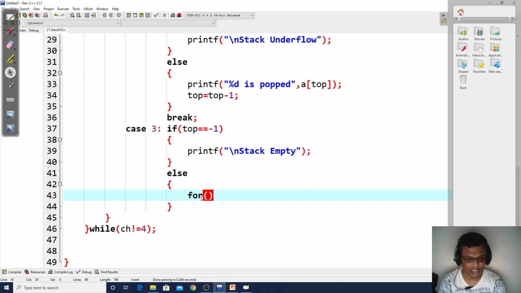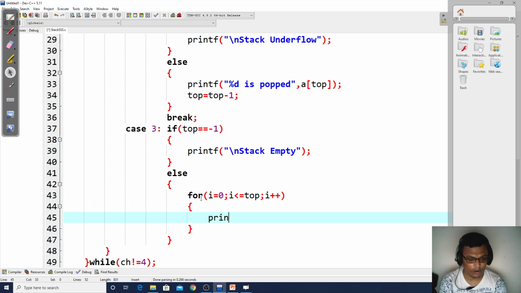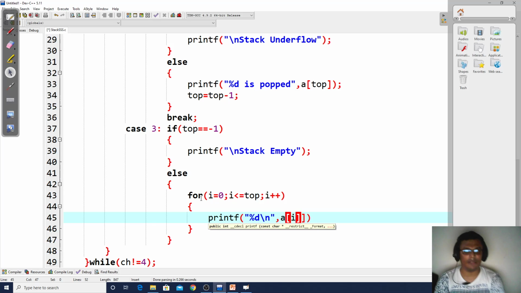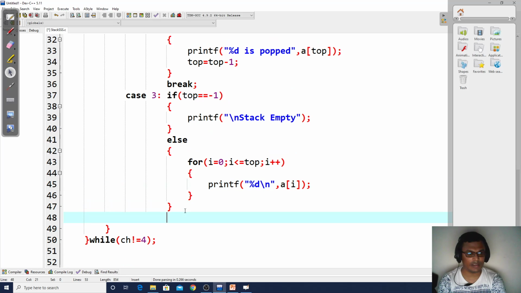For that, what I suggested, we can have a for loop: I is equal to 0, I less than or equal to top, I plus plus. What we are going to do is print all the elements of our stack, one after the other. So we will print the first element, then new line, second element and new line, and all the elements will be printed from 0 till top. This is how our traverse logic will work.